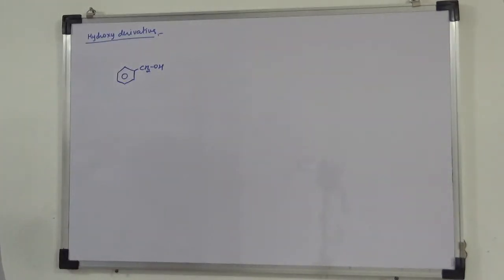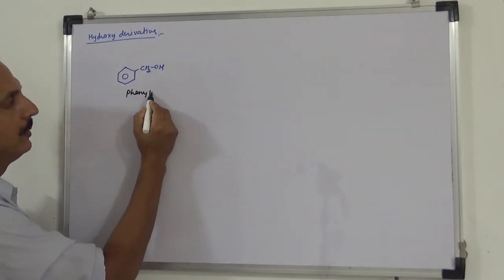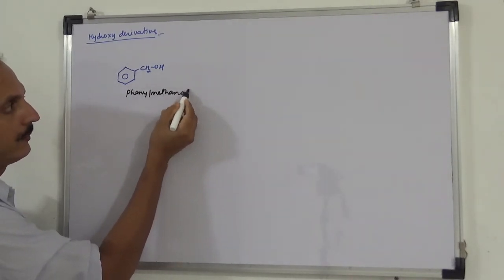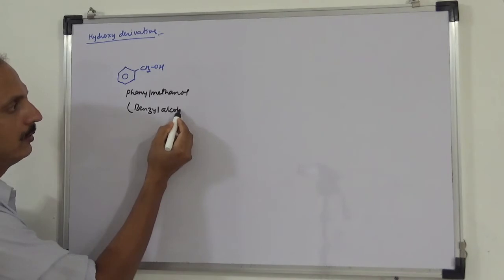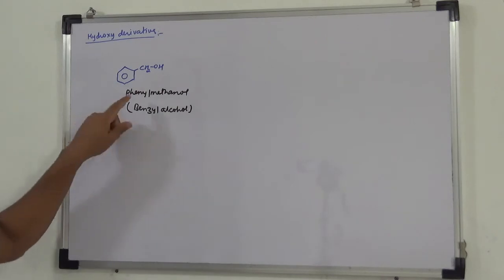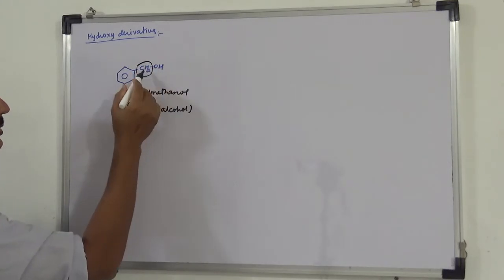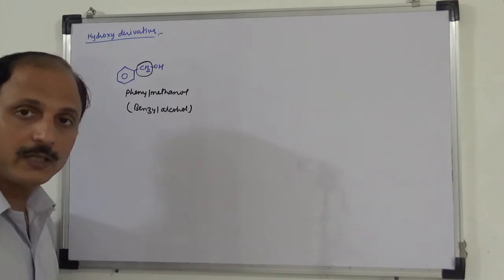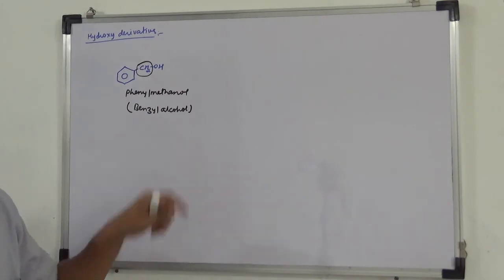You can name this phenyl, again this is branch, so phenyl methanol, sorry not methyl, methanol, or it is also called benzyl alcohol. Benzyl alcohol, that is also the name. So phenyl methanol, methanol because now this becomes my parent chain. This is phenyl group, this is one carbon meth and OH attached, it's a methanol. So it's a phenyl methanol or benzyl alcohol.